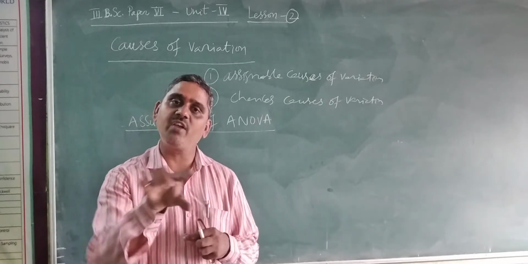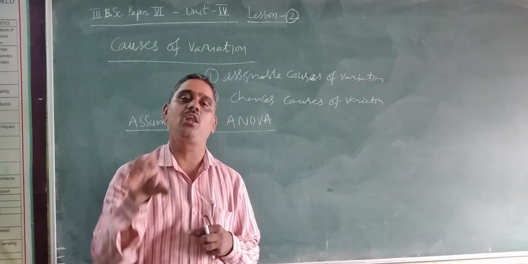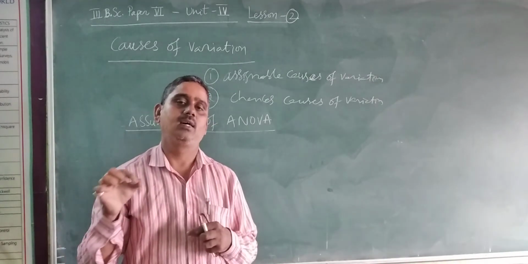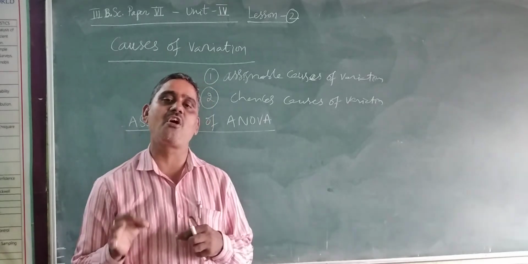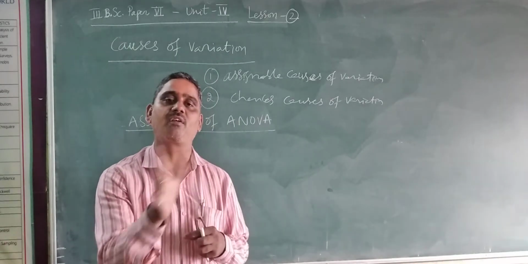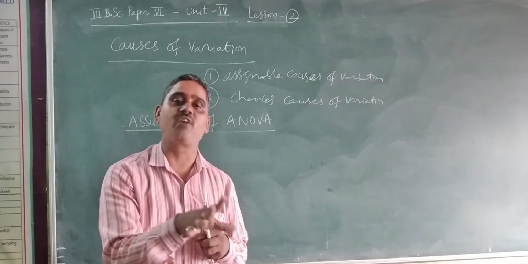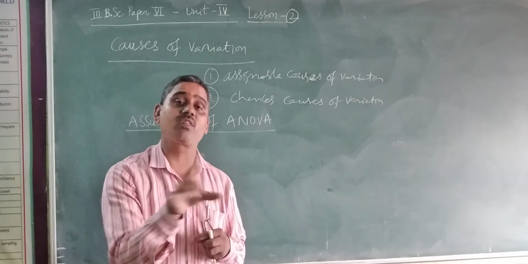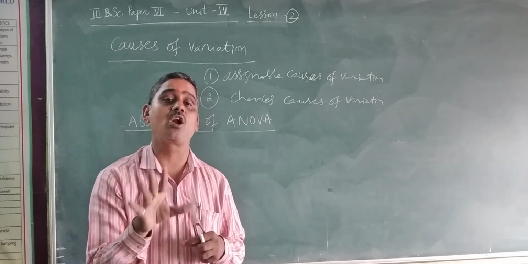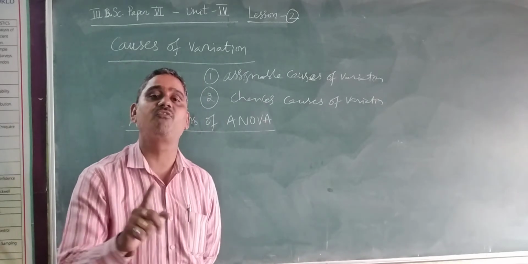So there is variation from one unit to another unit in the yield, that is, the observed measurement of the crop differs from one unit to another. The variation is identified, but its cause cannot be identified. Whatever variation we observed cannot be identified by human endeavor, and such variation is known as chance causes of variation.